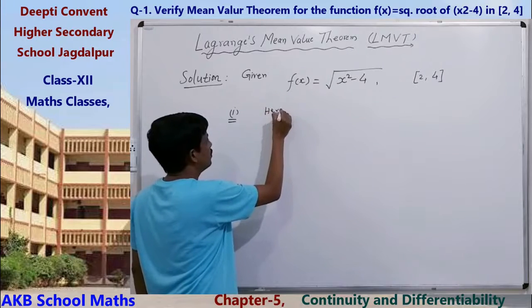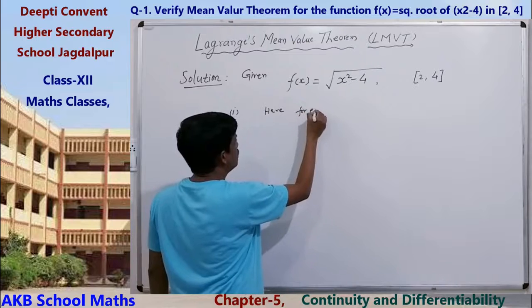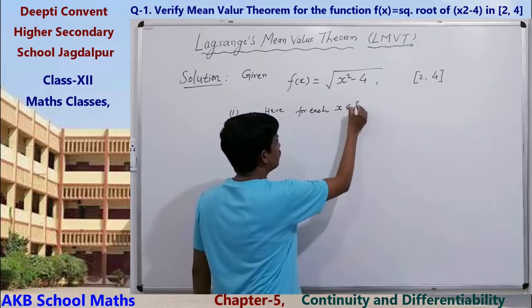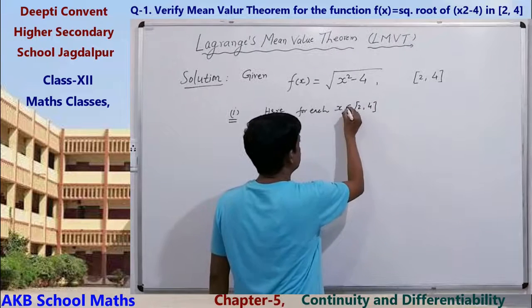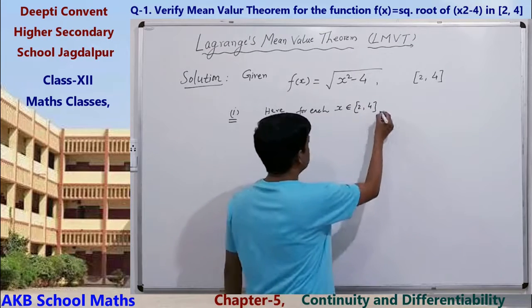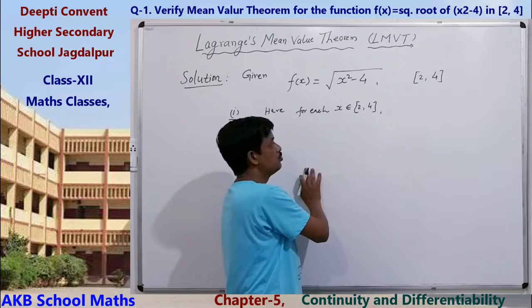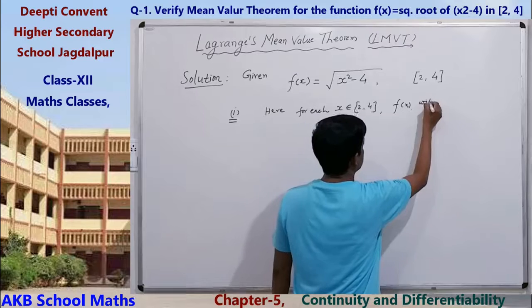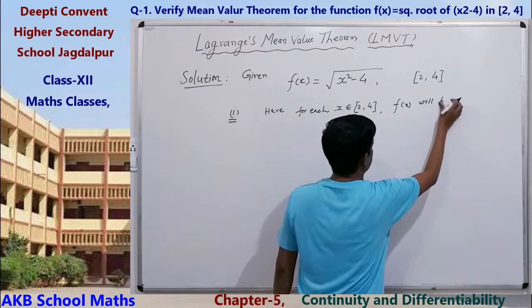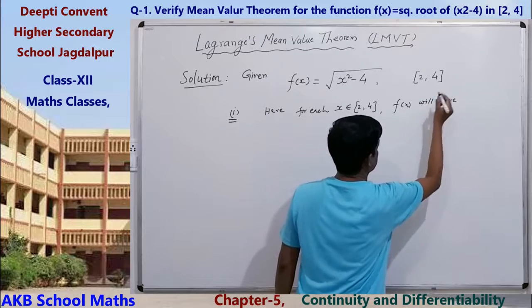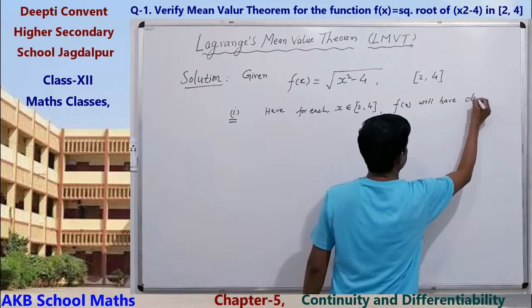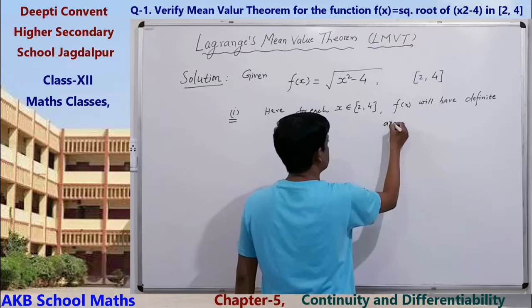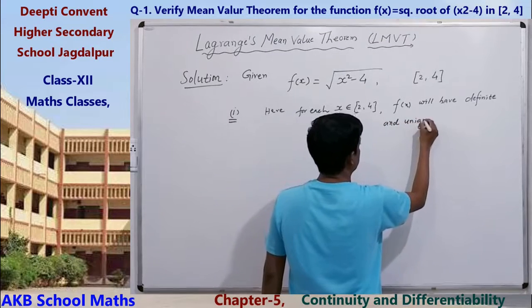Here, for each x belonging to [2, 4], f(x) will have a definite and unique value.